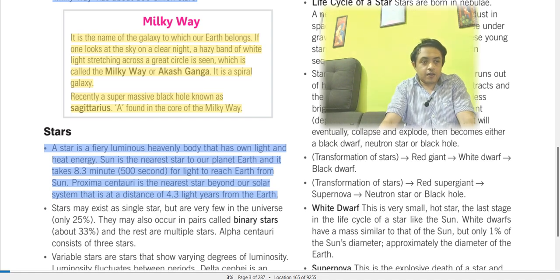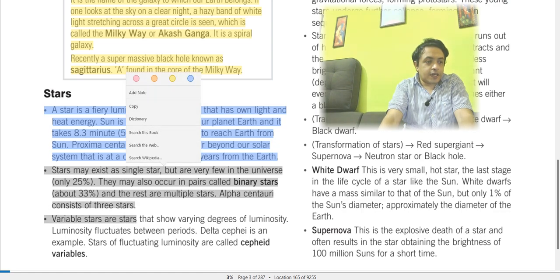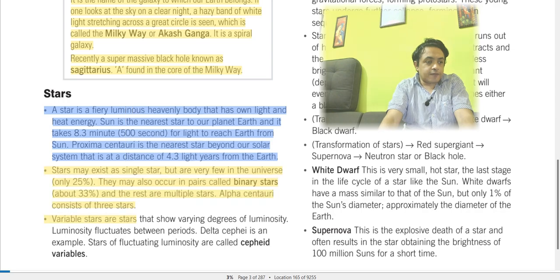We have already discussed that these are all measured in light years. Stars may exist as a single star, but very few in the universe, only 25%. They may also occur in pairs called binary stars, about 33%. The rest are multiple stars. Alpha Centauri consists of 3 stars, as mentioned earlier. And variable stars are stars that show varying degrees of luminosity.